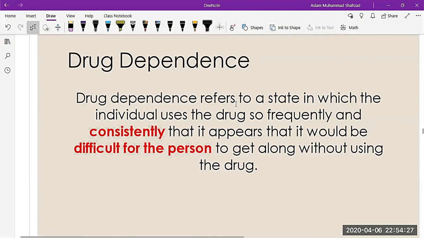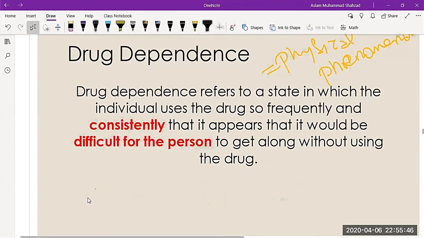So actually, drug dependence is more likely to be a physical phenomenon. If you see the definition again, a person taking a thing so frequently that they cannot live without it is also a dependence, but it is a physical phenomenon.